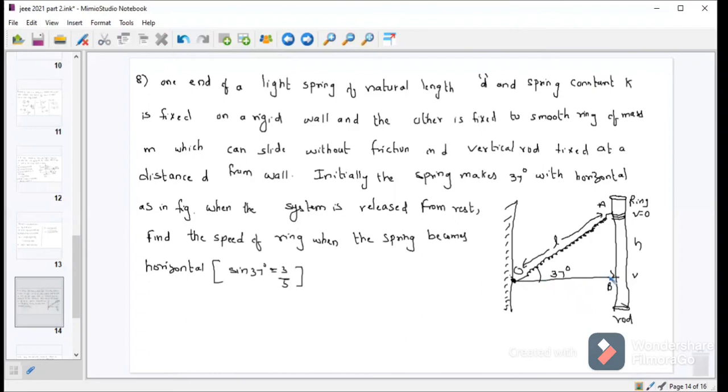When the system is released from rest, find the speed of the ring when the spring becomes horizontal. That means the spring has to become horizontal like this. At this condition, what will be the velocity of the body? Answer. Let L be the stretched length.